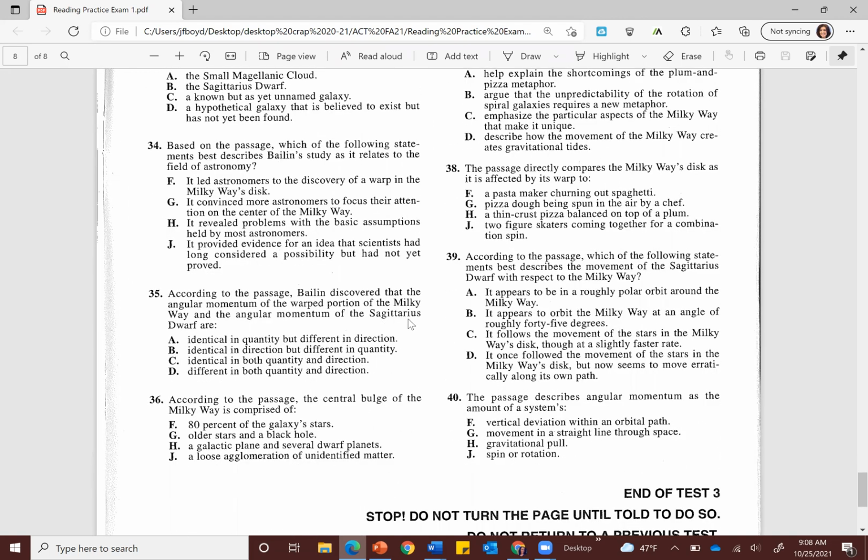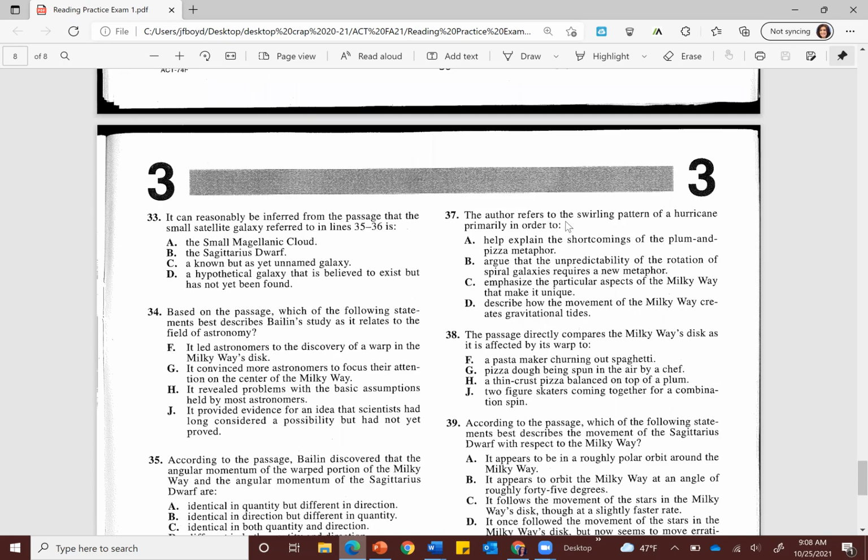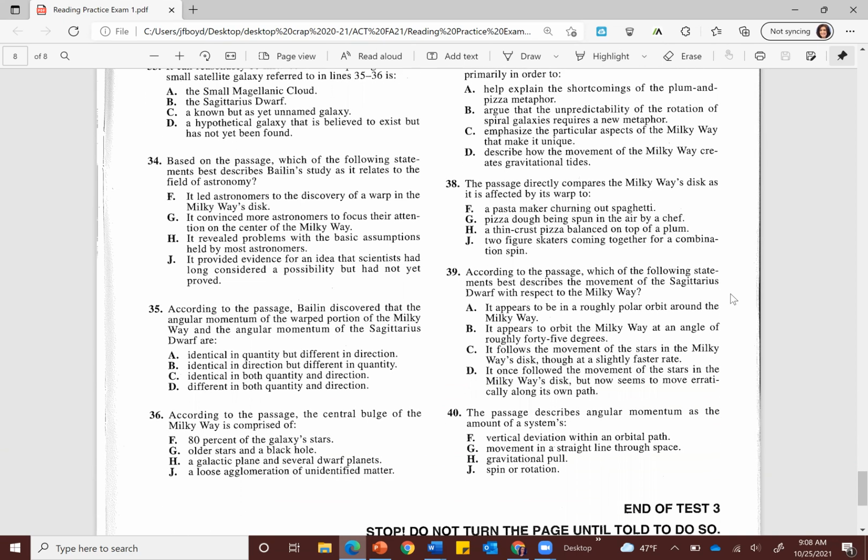According to the passage, Baylin discovered that the angular momentum of the warped portion of the Milky Way and the angular momentum of the Sagittarius dwarf are. According to the passage, the central bulge of the Milky Way is comprised of. The author refers to the swirling pattern of a hurricane primarily in order to. The passage directly compares the Milky Way's disk as it is affected by its warp to. According to the passage, which of the following statements best describes the movement of the Sagittarius dwarf with respect to the Milky Way? And the passage describes angular momentum as the amount of a system's, and that's the second time we've seen angular momentum. I saw that phrase again over here in number 35.